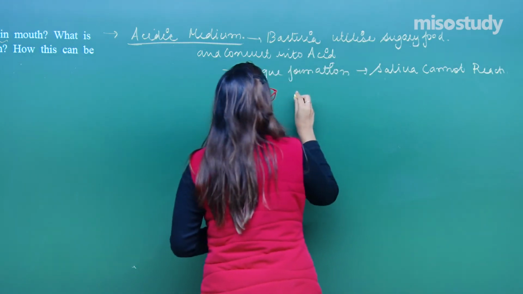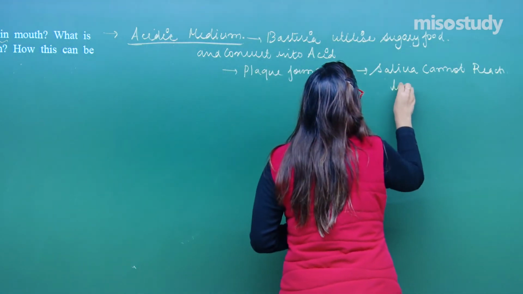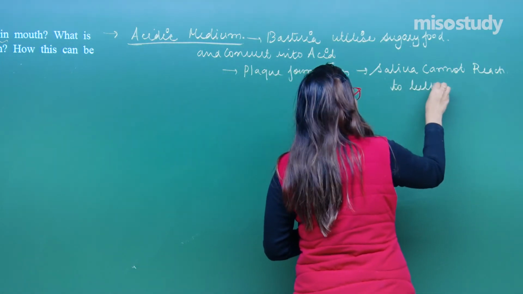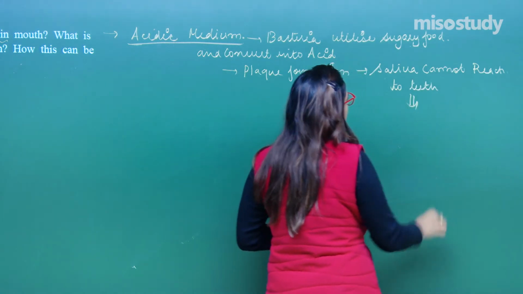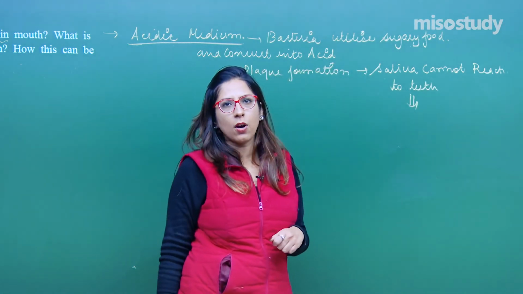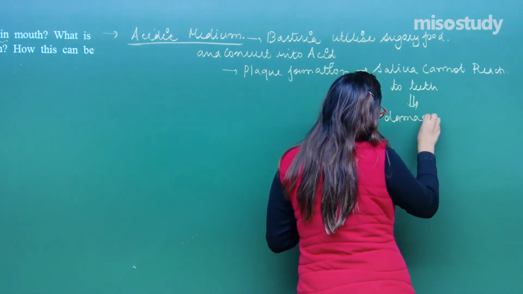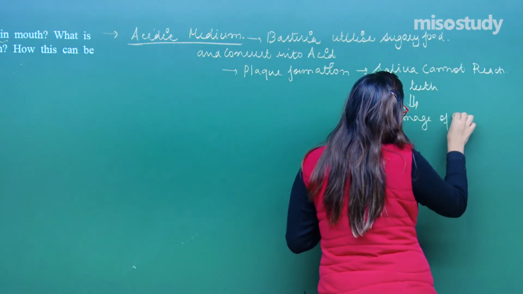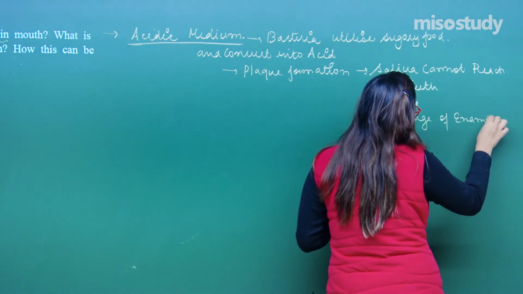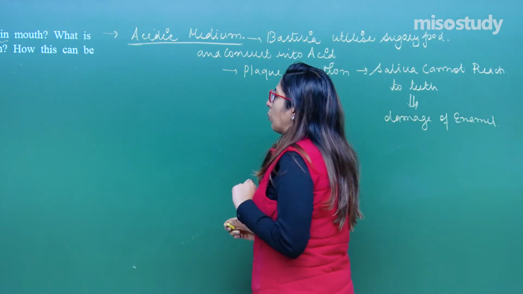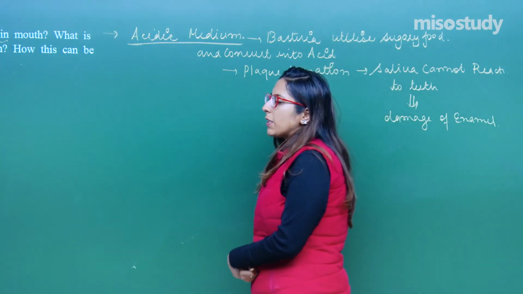your teeth. In that condition, the chances of damage to enamel can occur. Now, how is the acidic medium created?